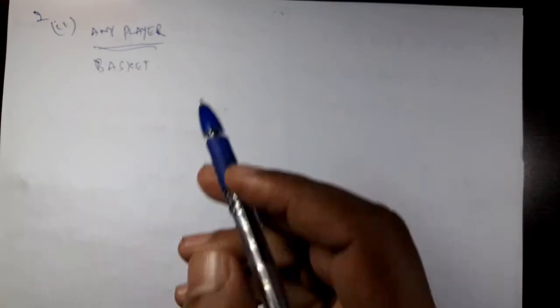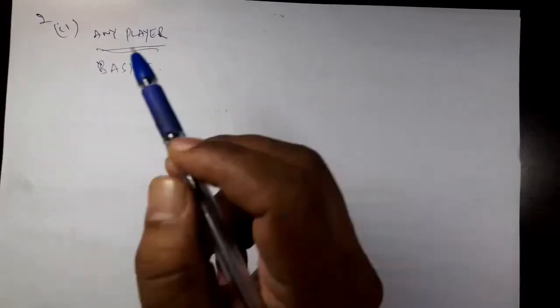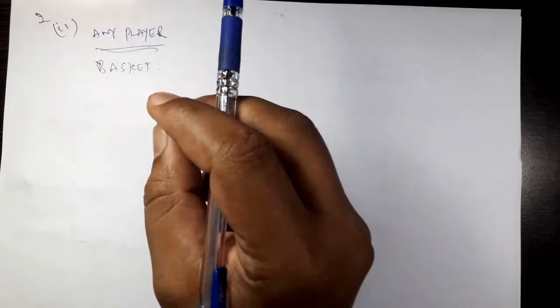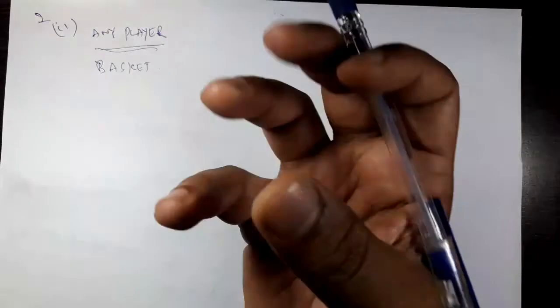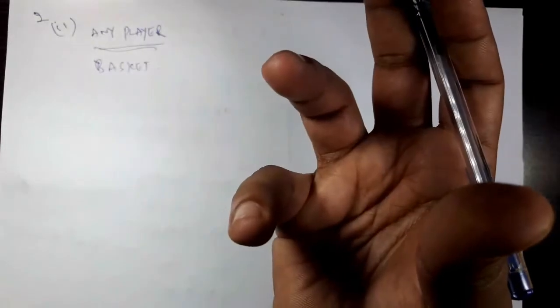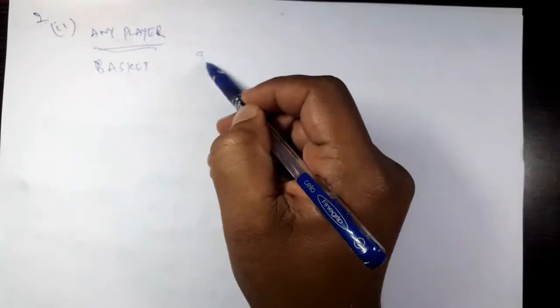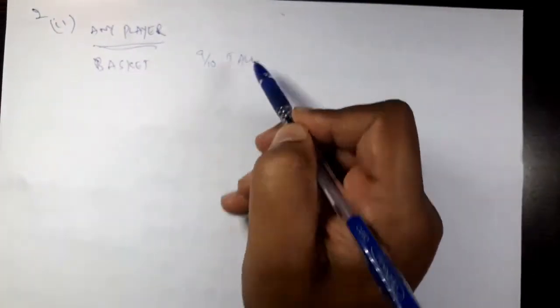Think carefully. Let us say any player you are considering, right? Let us say the player is tall. Let us say the player is experienced. Then chances are that, let us say he has tried 10 times, 9 times he may place the ball correctly inside the basket, right? 9 out of 10, let us say, for a tall person, right?